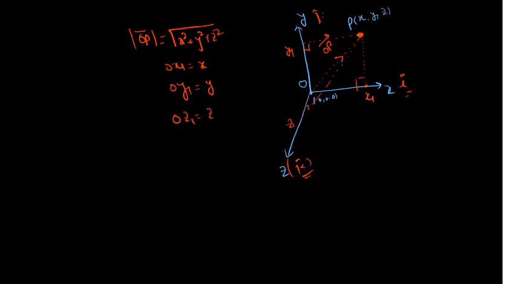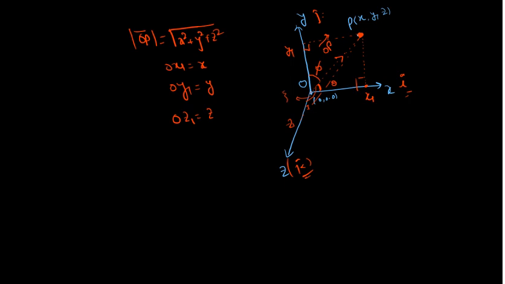If I want to calculate by what angle this OP vector is tilted with respect to the x-axis, let's suppose this is theta. By what angle it is tilted with respect to the y-axis, let's suppose it is phi. And with what angle it is tilted with respect to the z-axis, let's suppose this is zeta.